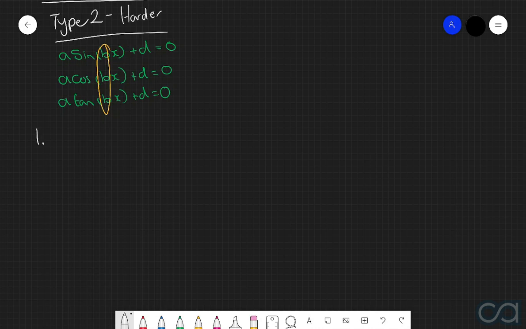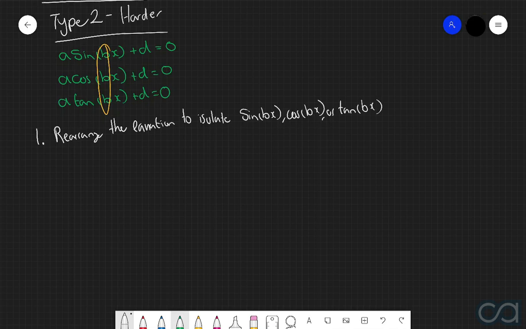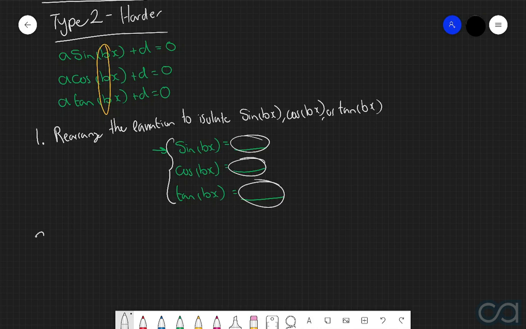So, the first step is identical to our previous process in that we need to rearrange our equation to get the sine, cos, or tan all by itself. So in other words, we're just going to rearrange the equation to get it in the format of sine of bx, cos of bx, or tan of bx is equal to some number. Now, step number 2. This is where things get a little bit different. We need to define what I like to call your new domain.